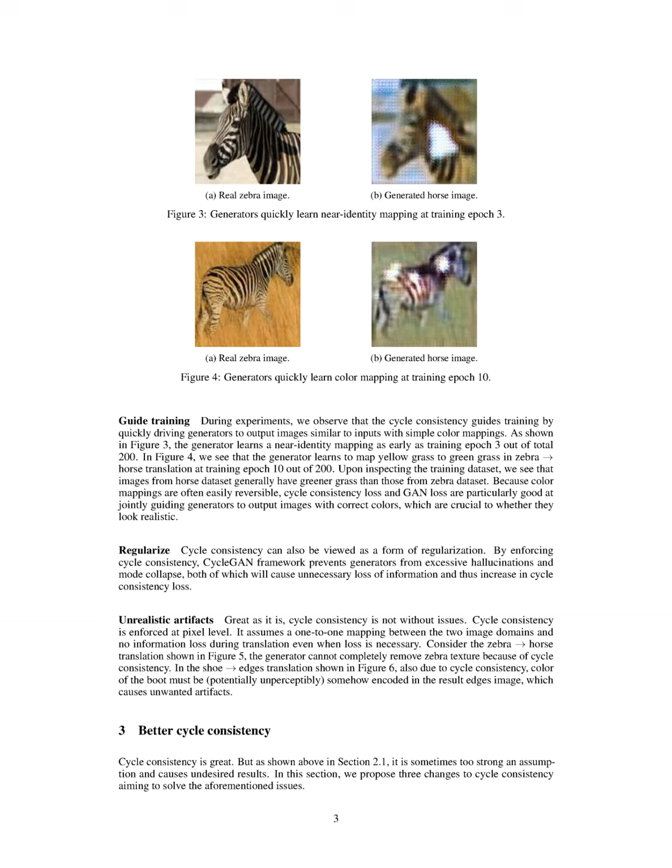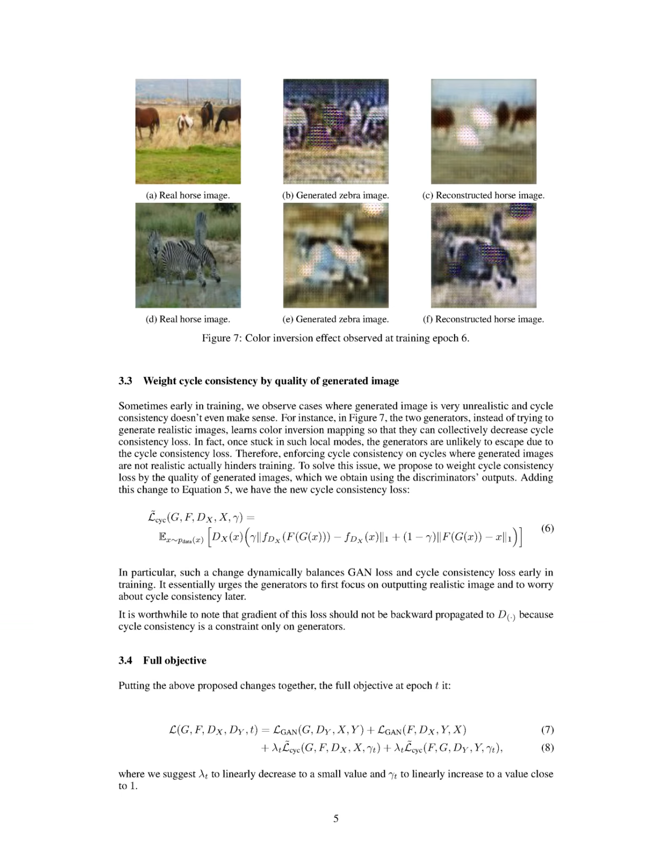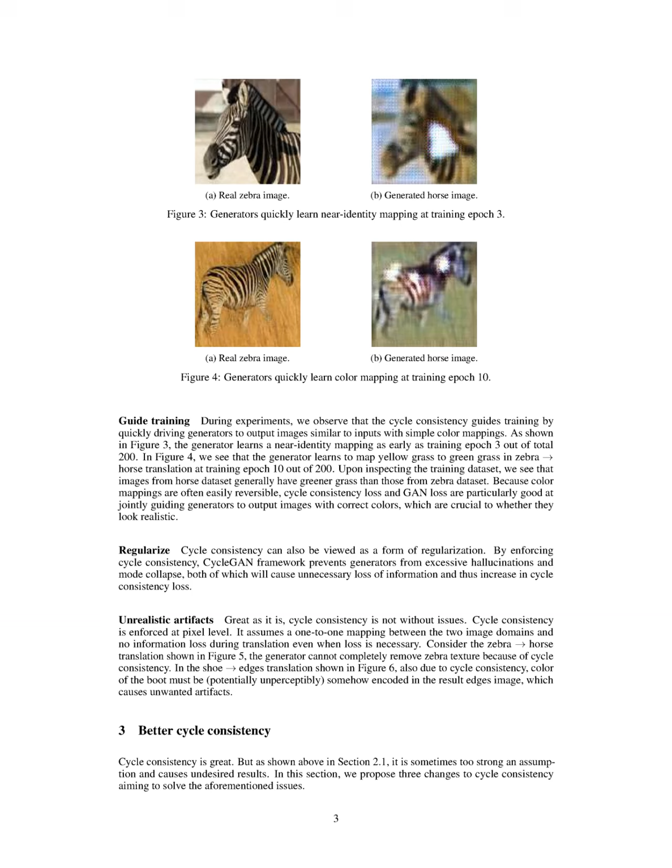The proposed method addresses the issue of cycle consistency loss in the CycleGAN framework, which is enforced at the pixel level and assumes a one-to-one mapping between image domains. This strong assumption can lead to unrealistic artifacts, as it does not account for potential information loss during translation. For instance, in zebra-to-horse translation, the generator struggles to remove zebra textures due to the rigid cycle consistency requirement.